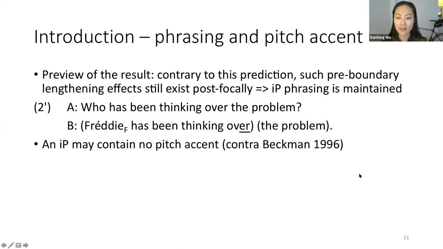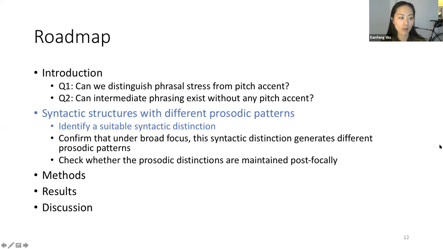And here, an intermediate phrase does contain no pitch accent, contra Beckman. So the experiment looks for evidence of phrasing and phrasal stress post-focally by putting syntactic structures that are usually distinguished by accentuation and phrasing patterns in a post-focal context. Then we can see if they continue to be distinguished post-focally.